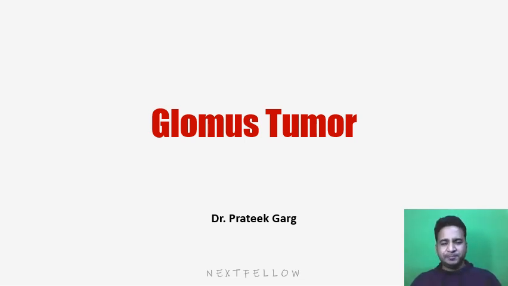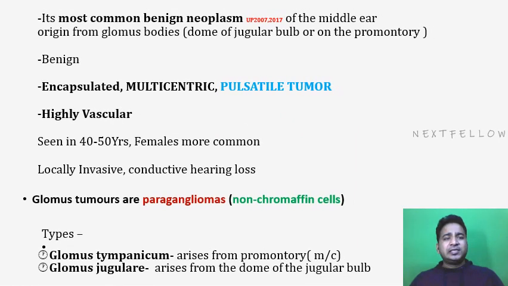Myself, Dr. Prateek Garg. So today we will discuss glomus tumor in ENT. What do you mean by glomus tumor? These are benign neoplasms arising from the glomus bodies. So look at the slide. This is the most common benign neoplasm of the middle ear.